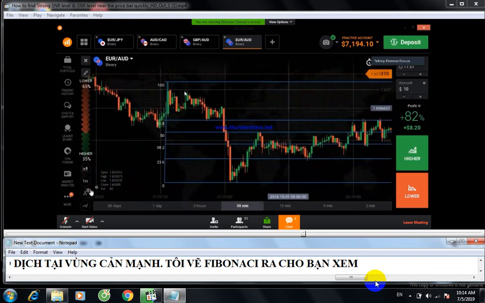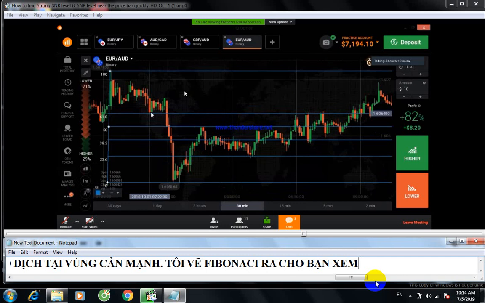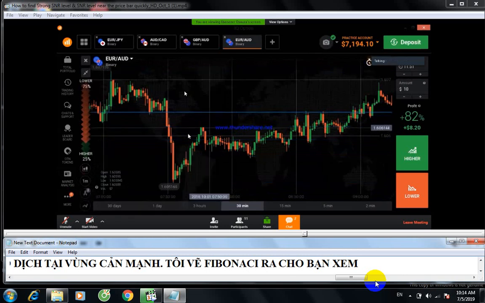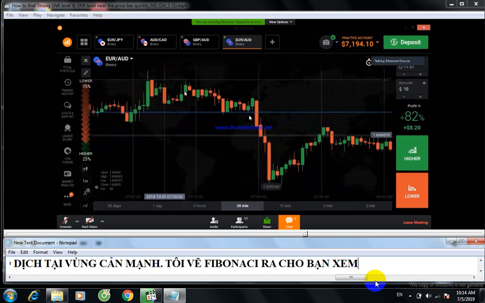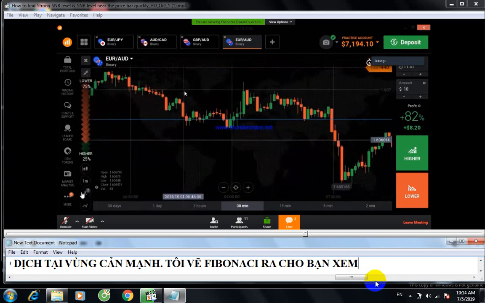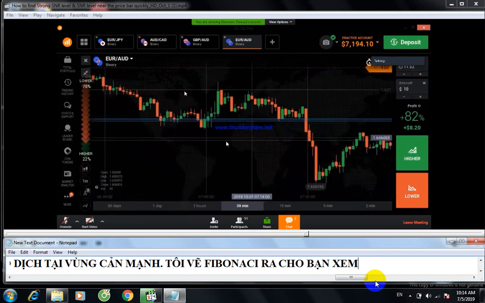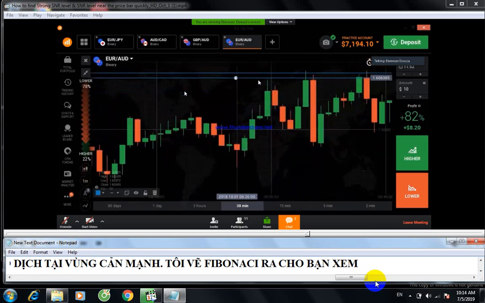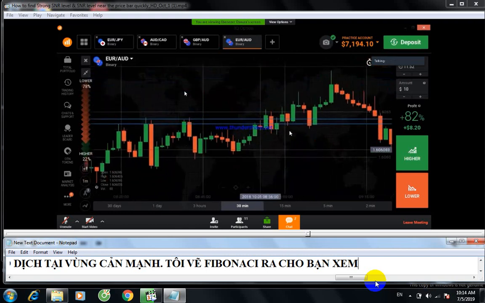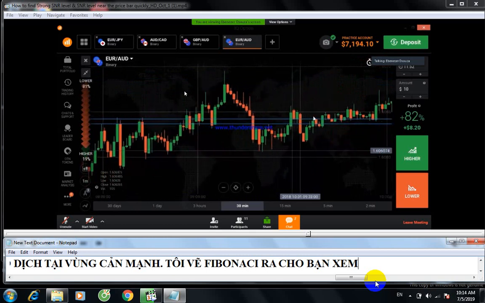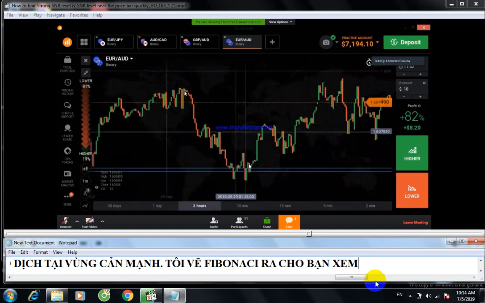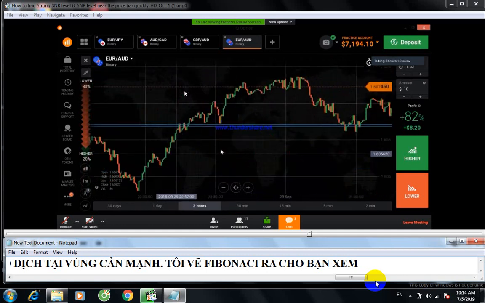So you can draw it here as a level, okay, and remove the Fibonacci tool, and you need to adjust the level according to the market. Okay, and I will draw one more line here, this one. So you need to adjust the level. Okay, now it is working perfectly. The level is working now, right? The level is working. Okay, you can draw like this.